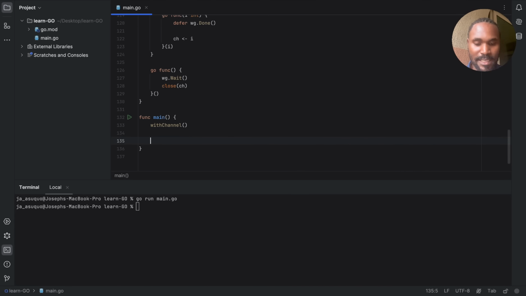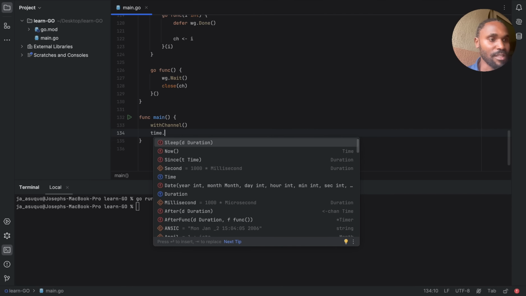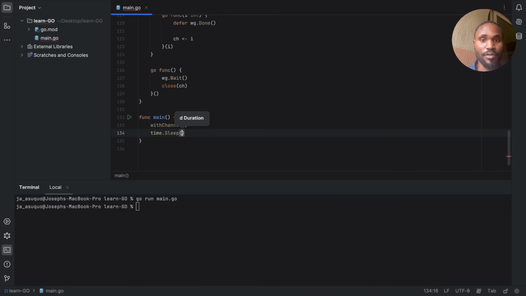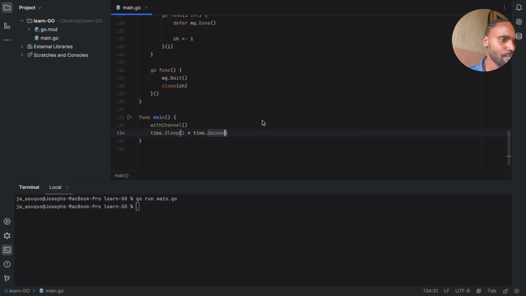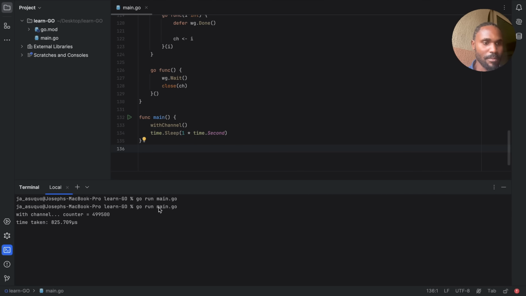So you're going to have to wait or sleep, time.Sleep for like 1 second or something like that, so that it waits for it to finish its work before it returns. That's how fast Go can be. I know it's crazy, right? Time.Second. Now let's run this again. Go run main.go. As you can see, okay, now this is not what we are expecting.